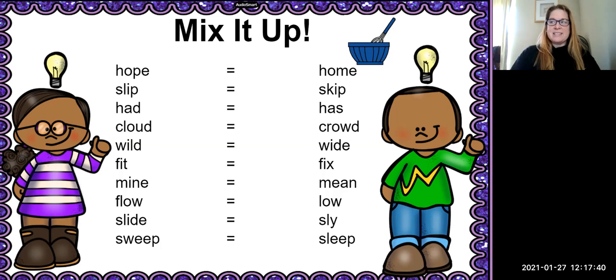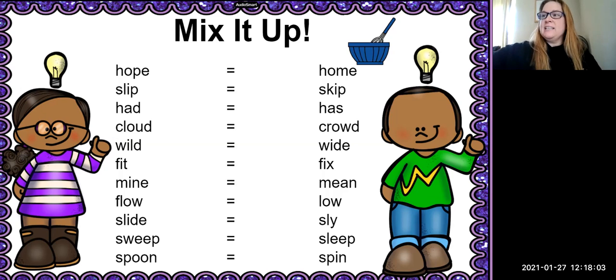The new word is sleep. Very good. And our last word is the word spoon. Spoon. And we're going to change the oo to i. It is spin. Very good, guys.